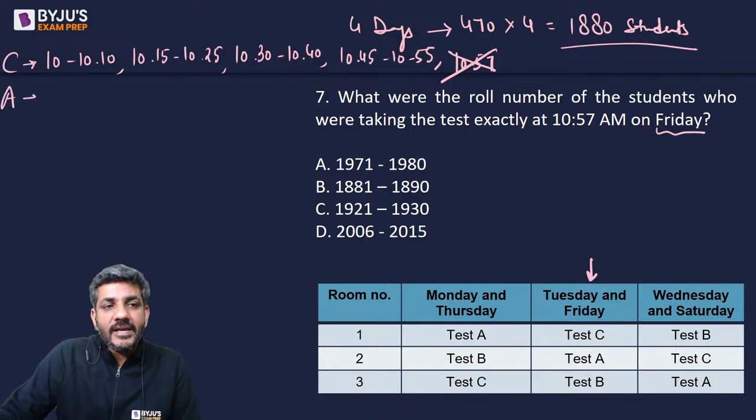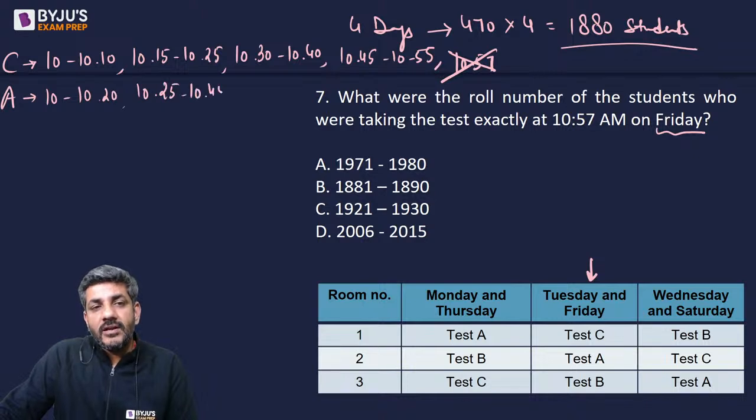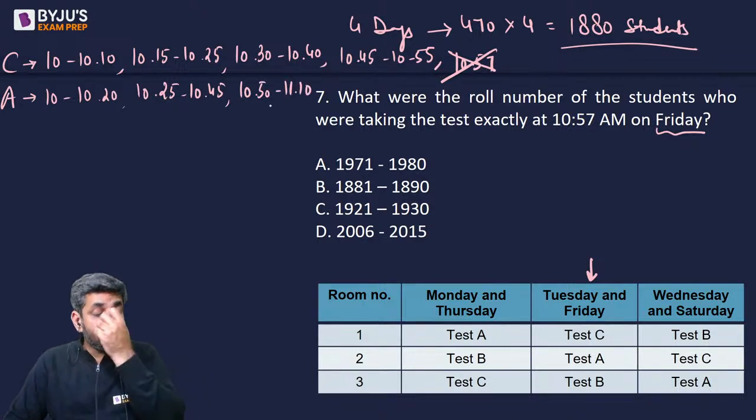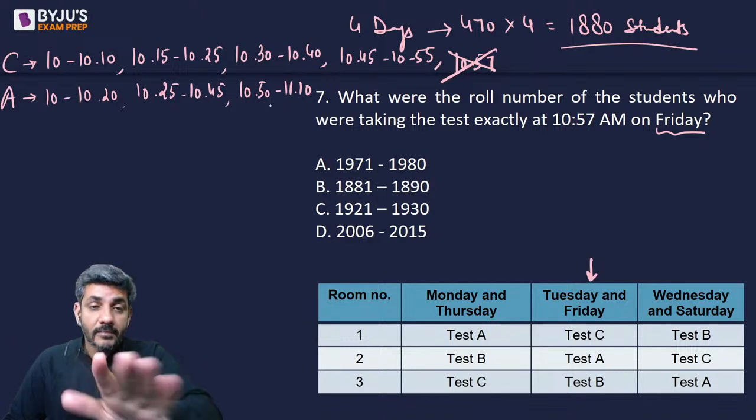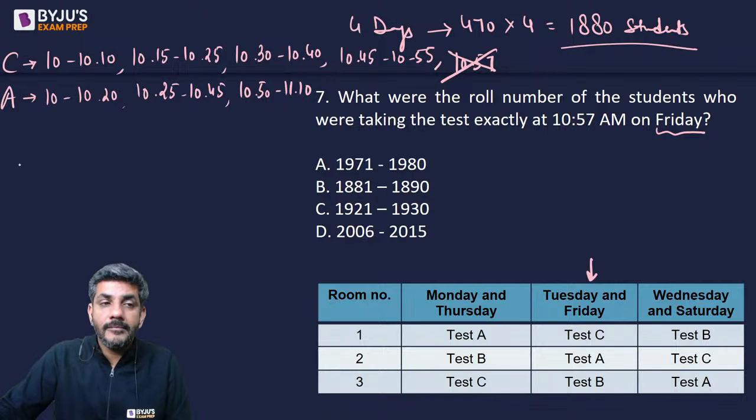When I talk about test A, it would go on from 10 to 10:20, after which there is a gap of 5 minutes. Then 10:25 to 10:45, after which there is a gap of 5 minutes. And then 10:50 to 11:10, after which there is no test. Right? That means at 10:57, test A is going on.